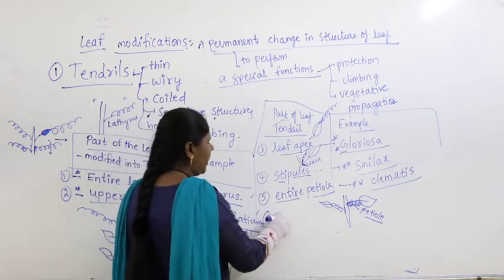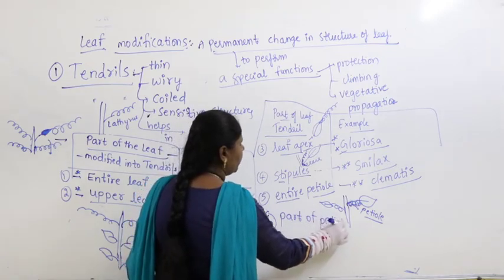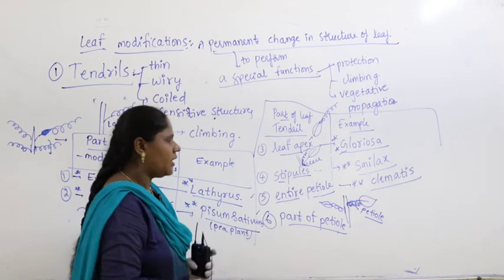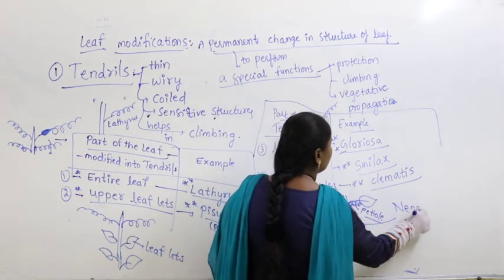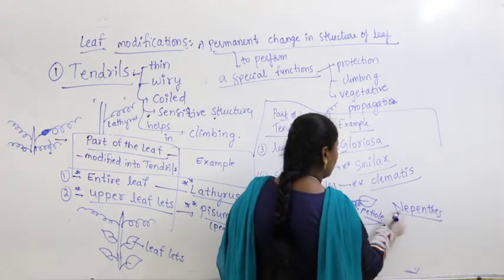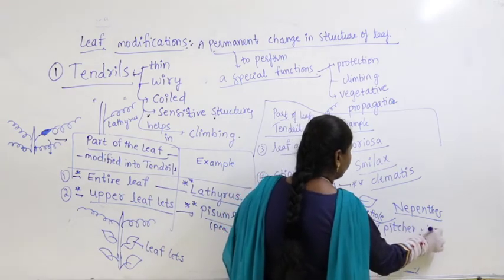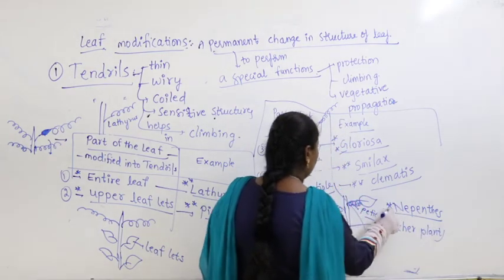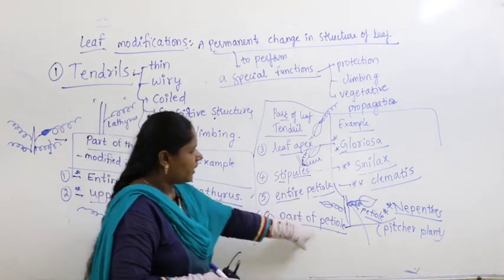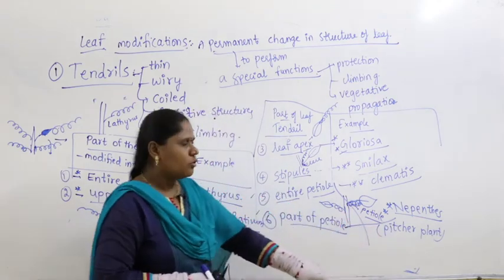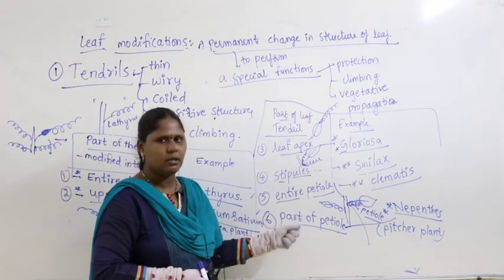Then part of the petiole gets modified into tendril in case of Nepenthes, the pitcher plant. What is Nepenthes? It is commonly called pitcher plant. Part of the petiole is modified into tendril in Nepenthes. You know pitcher plant is an insectivorous plant which traps insects.